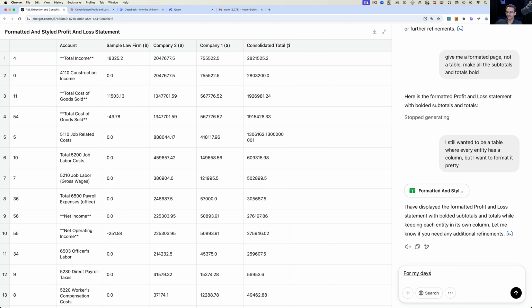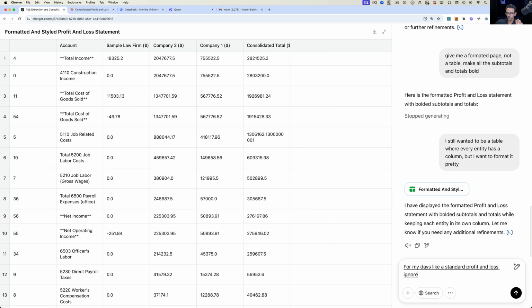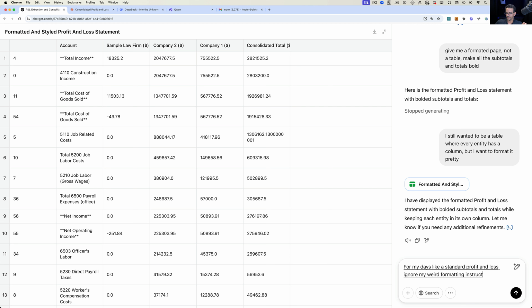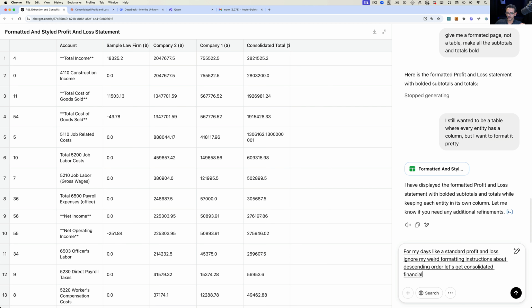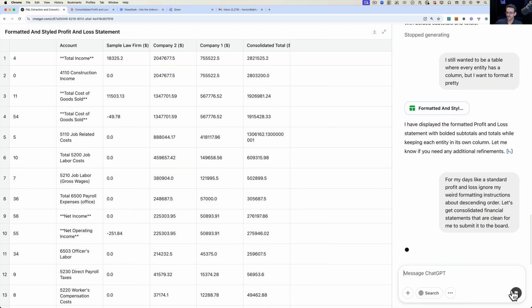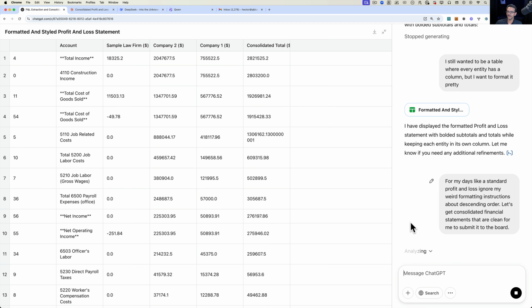Format this like a standard profit and loss. Ignore my weird formatting instructions about descending order. Let's get consolidated financial statements that are clean for me to submit to the board. Okay, let's see if maybe with instructions like that, it goes back to sort of a default. Again, AI is going to interpret the weird instructions the way I gave it. It didn't understand what I meant, but it did some weird sorting in there. So let's see if now it'll catch that.